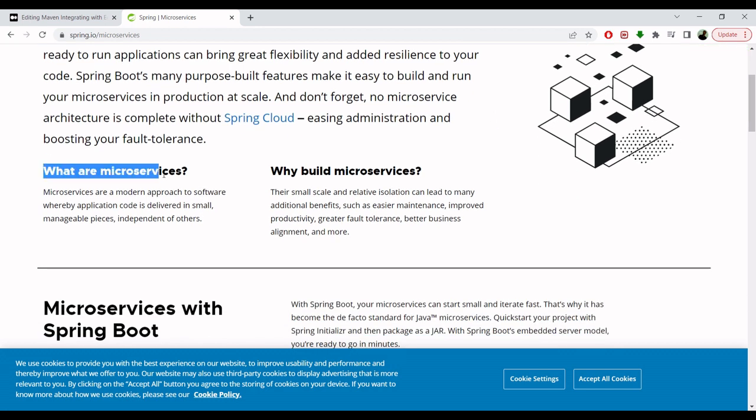So, what are microservices? Microservices are a modern approach to software whereby application code is delivered in small manageable pieces, independent of others. Now the question is why you need to build microservices. Because of their small scale and relative isolation, they can lead to many additional benefits, such as easier maintenance, improved productivity, greater fault tolerance, better business alignment, and many other advantages.